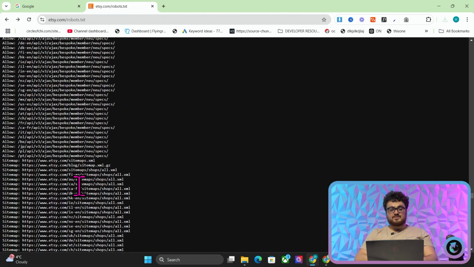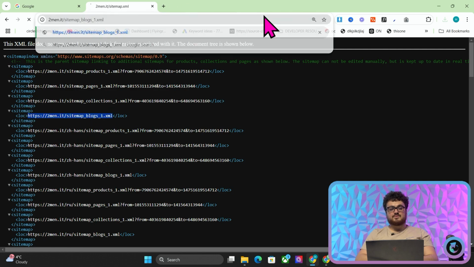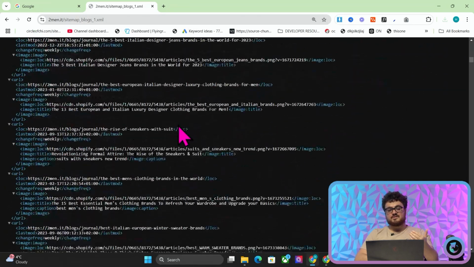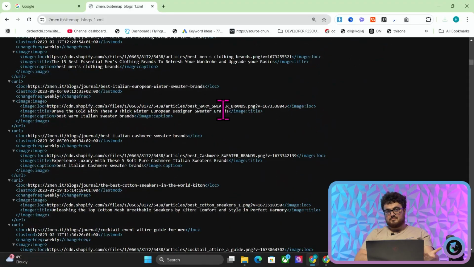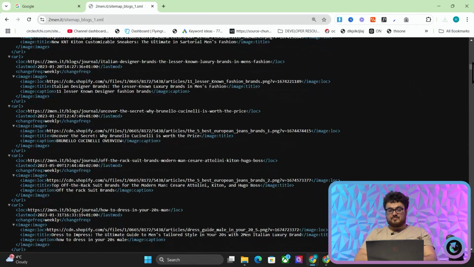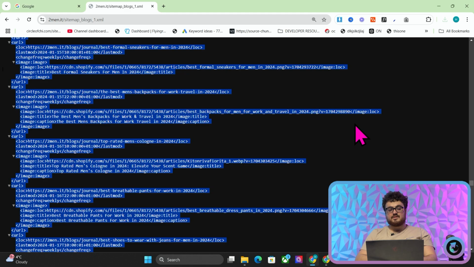But once you find someone's sitemap, so let's just go on 2men, you can instantly start to look at their keywords, etc. So in this case, we'll open up 2men's blog. We'll use 2men because it's not my website, but I built the website, and it's a very, very good example. And then let's say I wanted to get 10 blog post topics from this website.